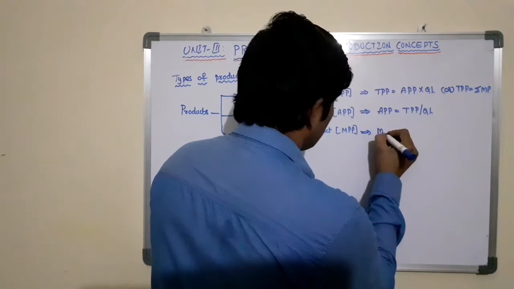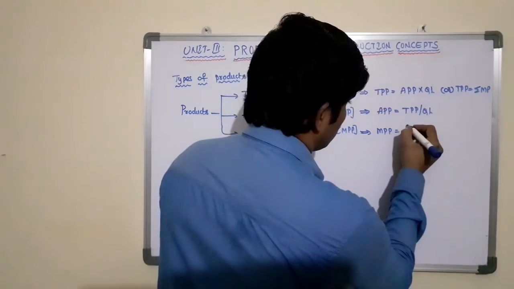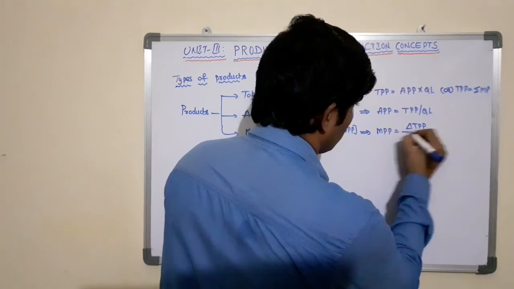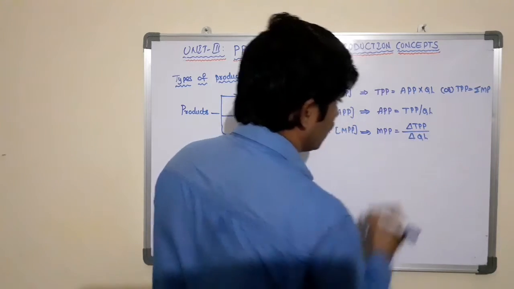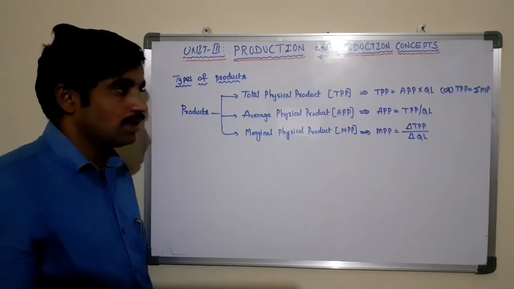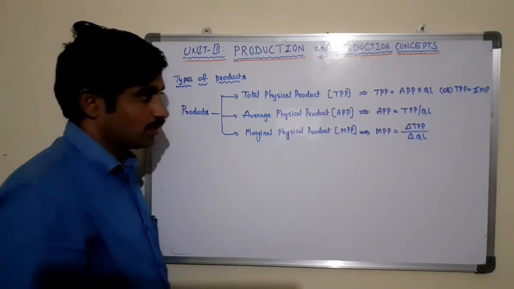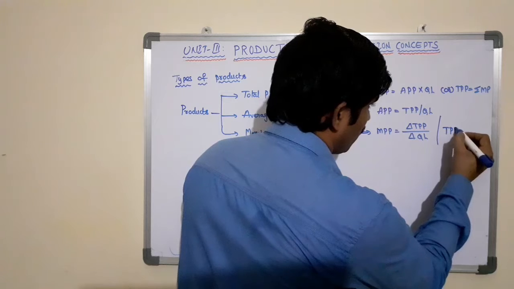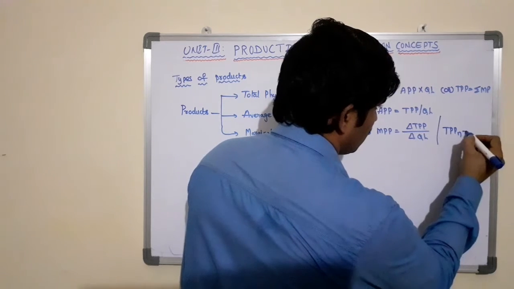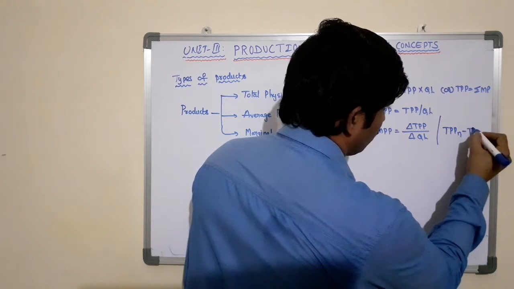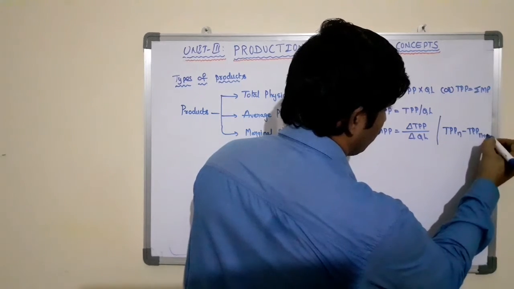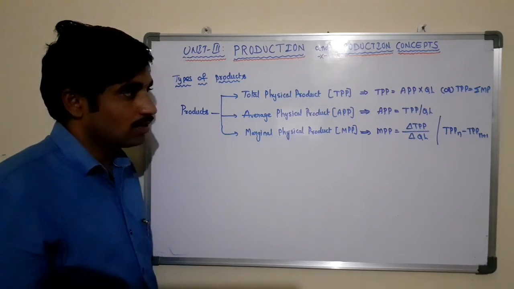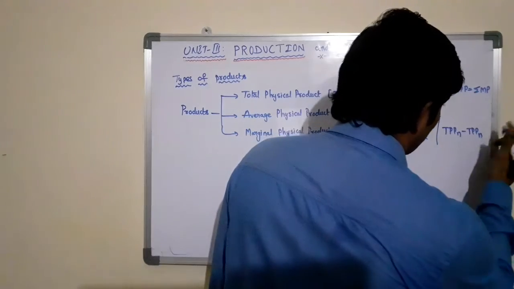So here marginal physical product equal difference in total production by difference in quantity of labor, or it is also written as total physical product N minus total physical product N minus 1.